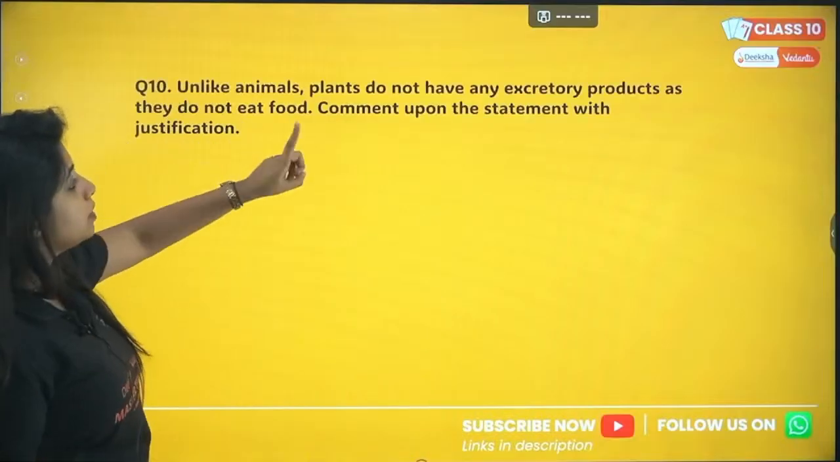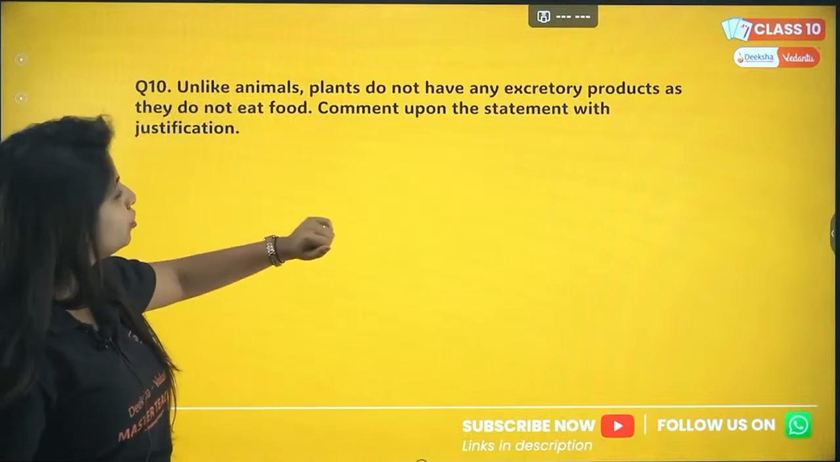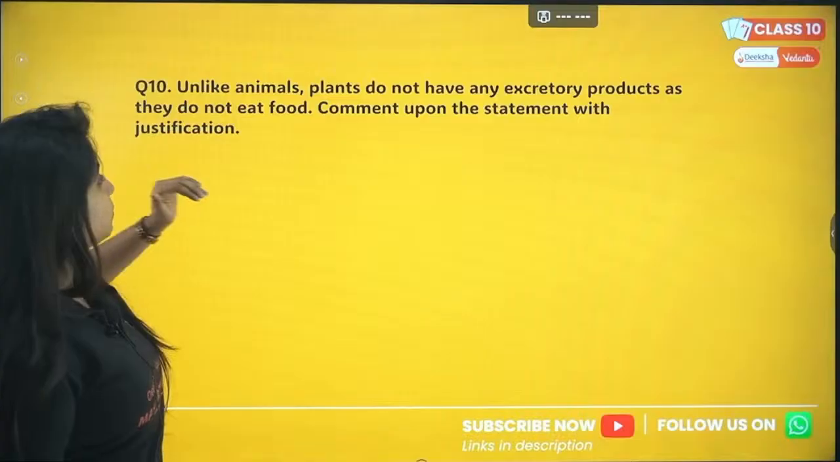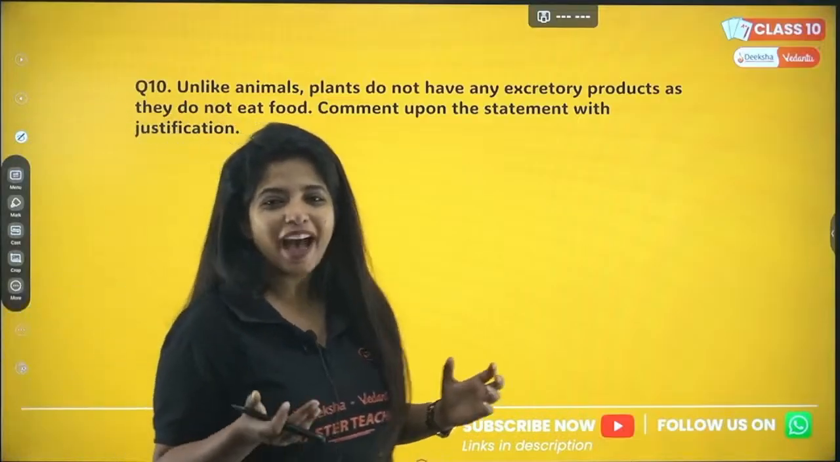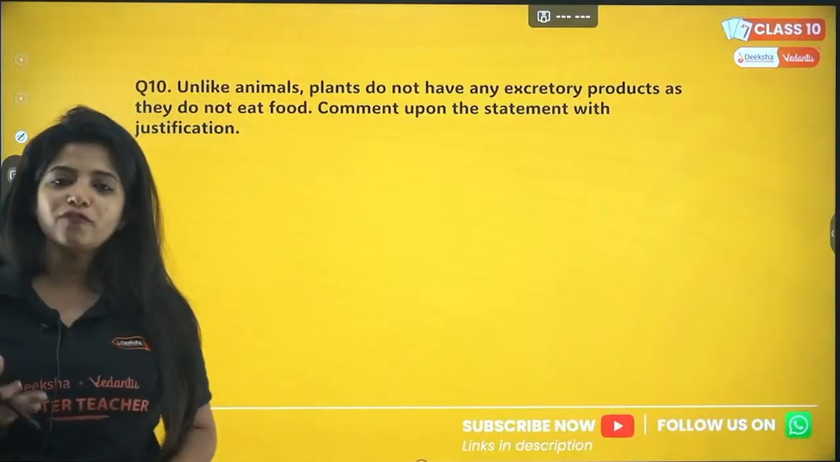So unlike animals, plants do not have any excretory products as they do not eat food. Comment upon the statement with justification. So unlike animals, animals you might have seen that they have their process of excretion in the form of urine.